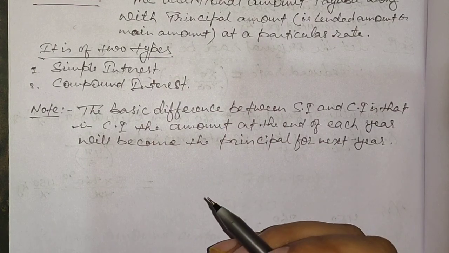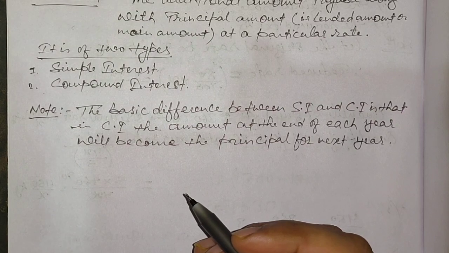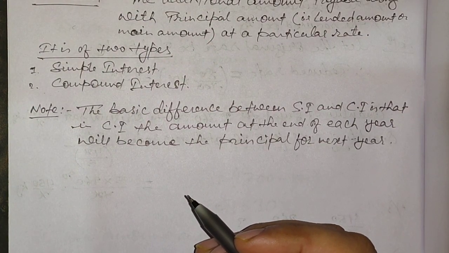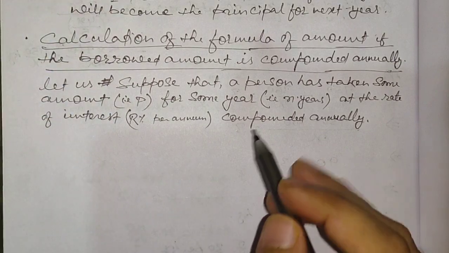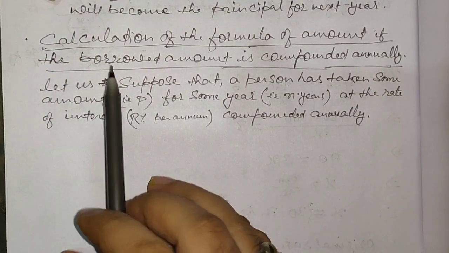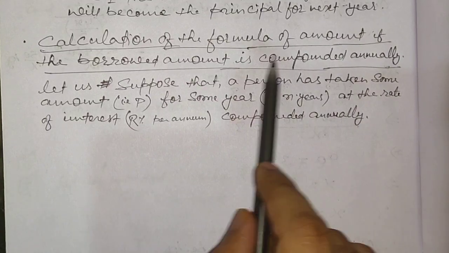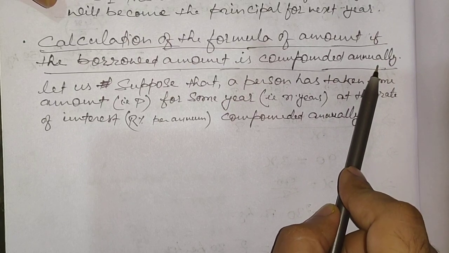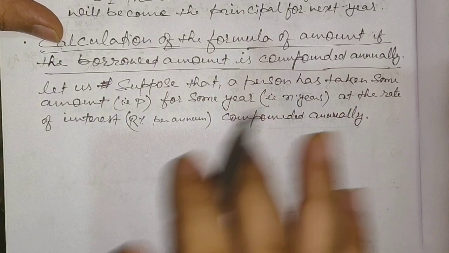So now let us move and start calculating its formula. I'll show you the derivation of the formula at each and every stage, but first of all I'm just writing the initial case, and after that we'll continue. Okay, so here I am in front of you. We are going to calculate the formula for the amount. If we have borrowed some amount and it is compounded annually, it means we are going to charge the interest as compound interest, not simple interest.